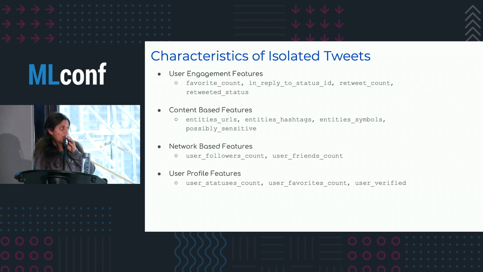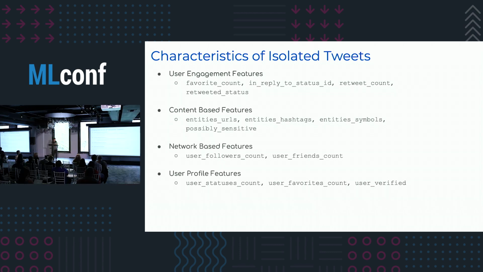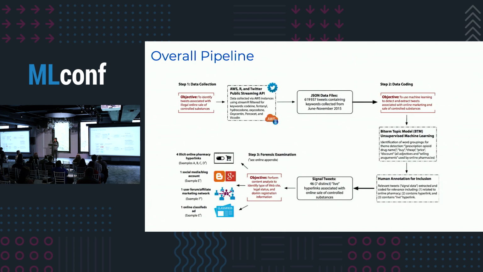And once the features were engineered, it was a matter of building a simple logistic regression, and we were able to achieve fairly high AUC, precision, and F1 scores. I don't have the exact scores up here, but you're welcome to read my paper. I think that's the end of the talk.